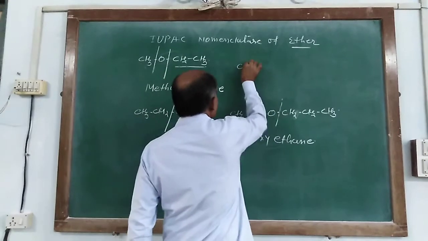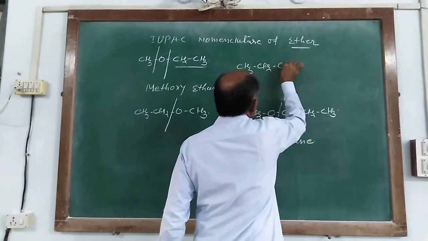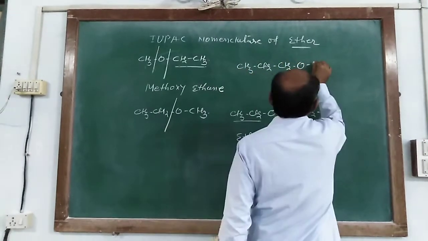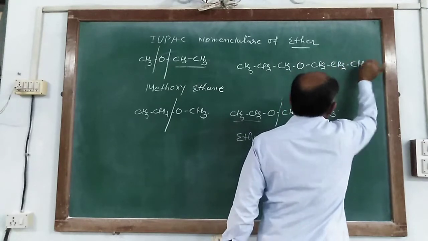Similarly, CH3, CH2, CH2O, CH2, CH2, CH3.